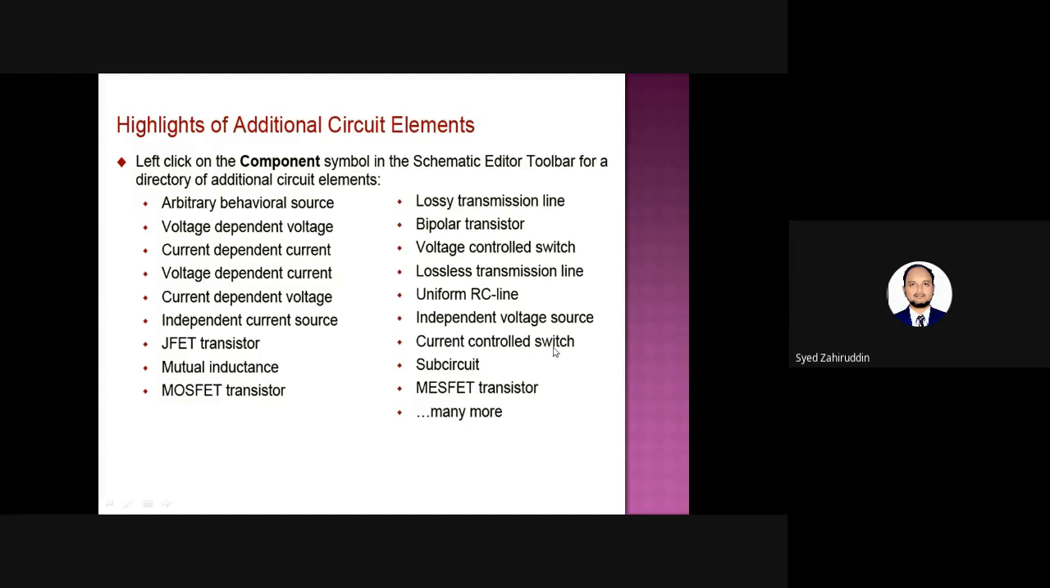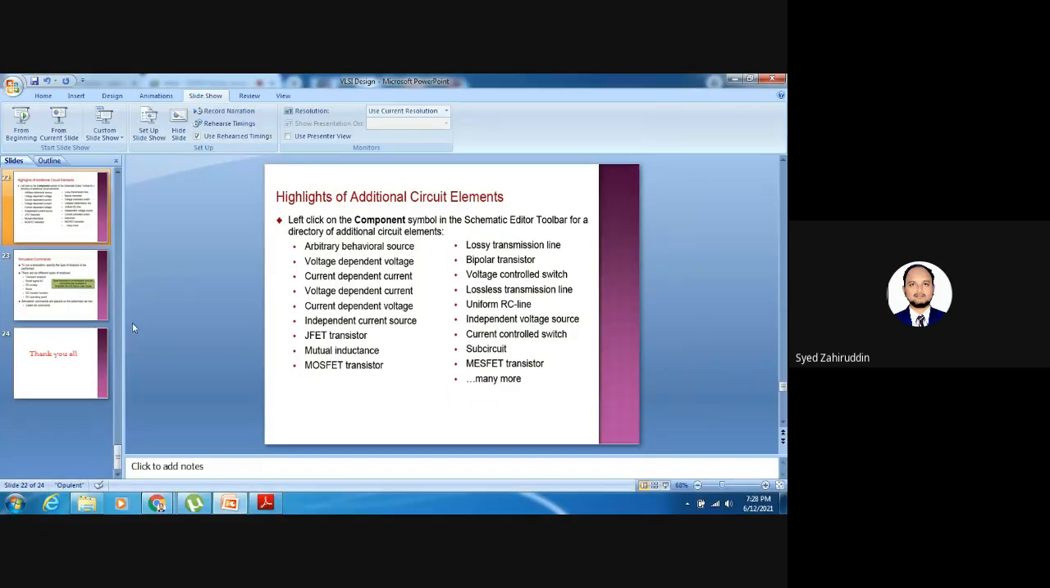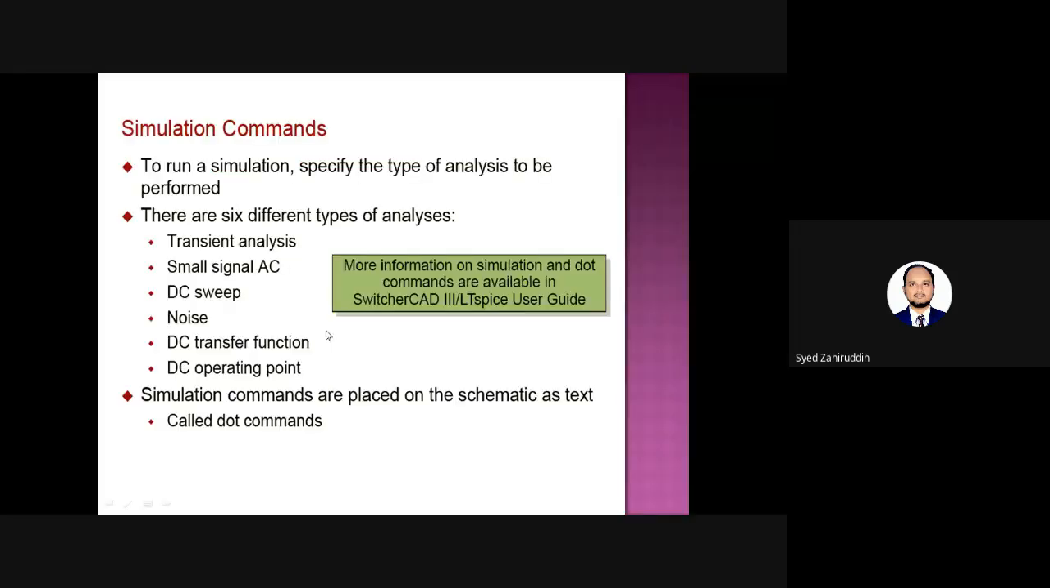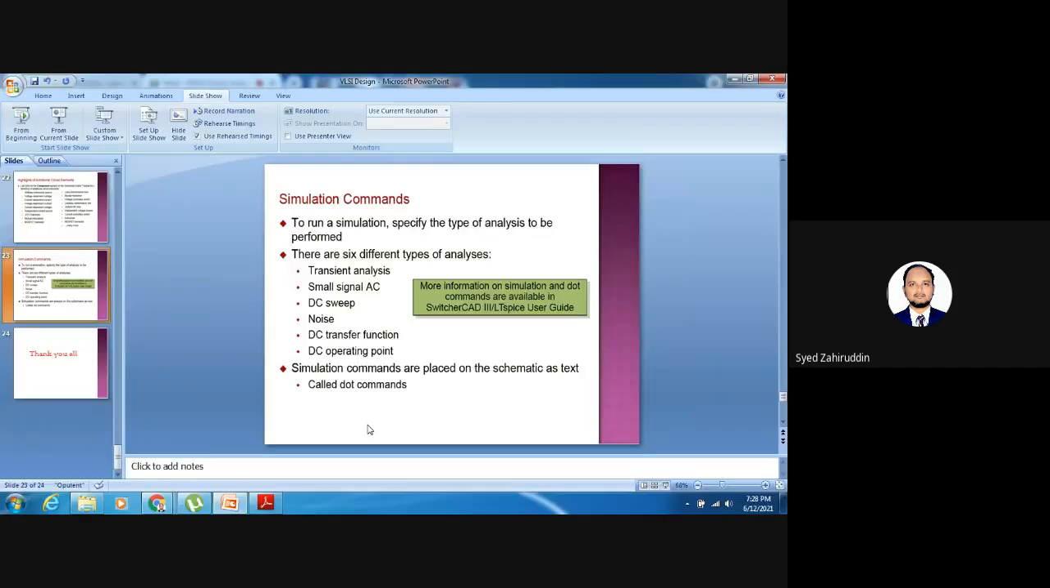Now I am going to introduce you to this. Again, by using LTspice, we can perform several types of analysis. We can test a transient analysis, check a small signal AC analysis, perform a DC sweep analysis, noise calculation is also possible, we can produce a DC transfer function, and the DC operating point can be calculated. All these are the different types of analysis supported by LTspice. I will try to explain at least two types of analysis for one simple circuit.